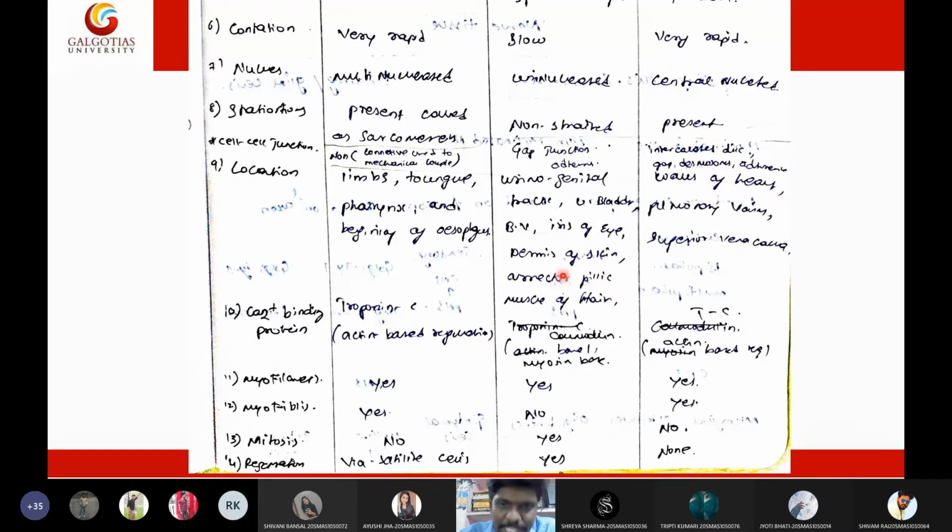Simply, the intestine, urinary bladder, and blood vessels have smooth muscles. Then coming to cardiac muscle, I need not say the position. Cardiac muscle is obviously present in the heart. All the others are general points, like myofibrils are present in everything. This is enough, students. The first 9 points are important for the differences between these three muscles. Is that clear?